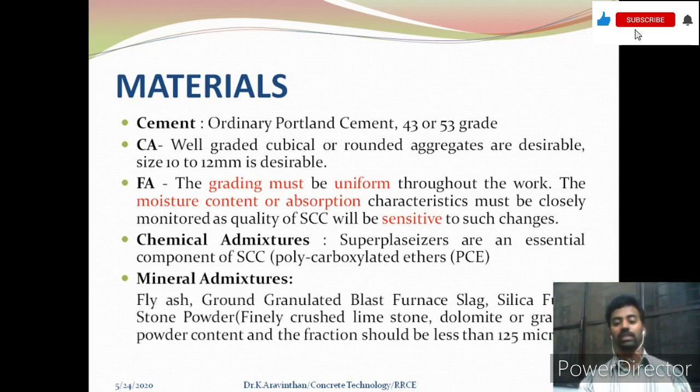And next, mineral admixtures can be fly ash, GGBS, silica fume, and stone powders. The powder content and fraction should be less than 125 micron, that is 0.125 mm.